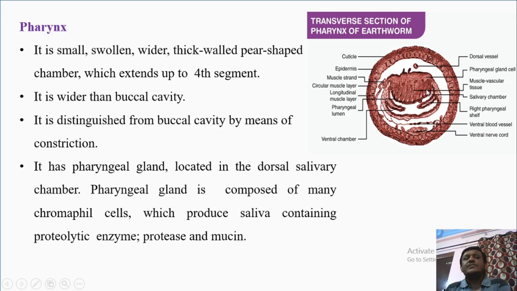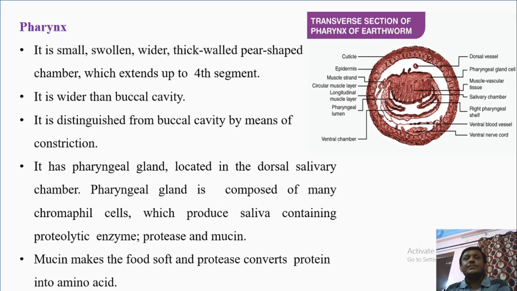These pharyngeal gland cells, made up of many chromophil cells, produce saliva, and that saliva contains proteolytic enzymes which include protease and mucin. These proteolytic enzymes, protease and mucin, help in digestion.